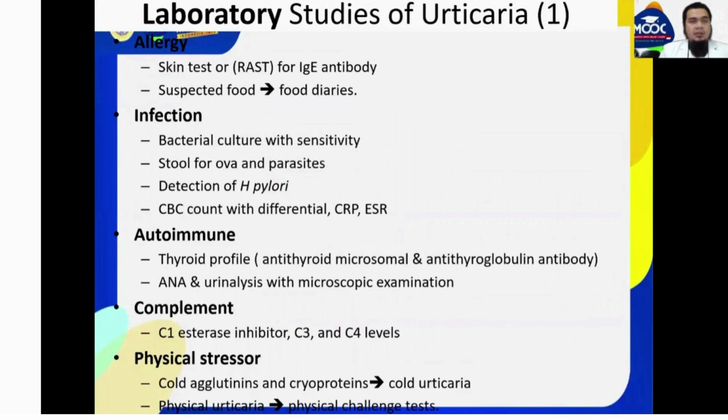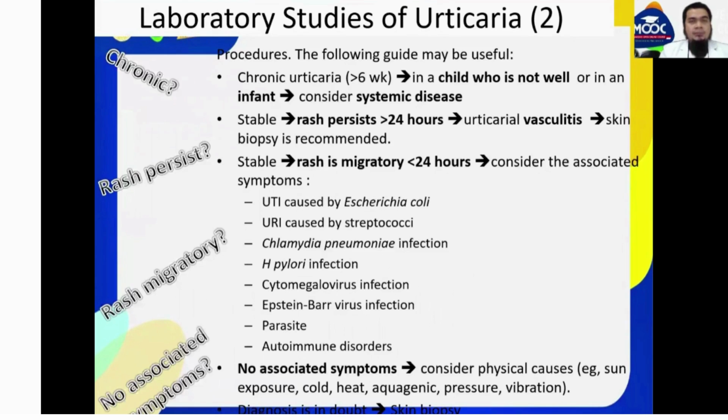Laboratory studies in allergy include skin test or IgE, suspected food with food diaries, infection with bacterial culture, stool for ova and parasites, detection of Helicobacter pylori, complete blood count with differential, CRP and ESR, autoimmune evaluation with thyroid profile, ANA test and urinalysis with microscopic examination, complement C1 esterase inhibitor, C3 and C4 levels, physical stressors with cold agglutinin and cryoproteins due to cold urticaria, and physical urticaria with physical challenge test.